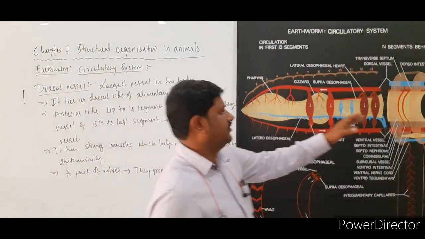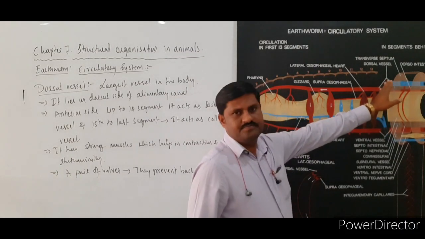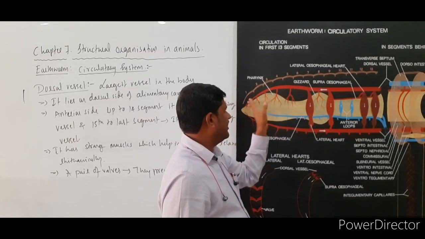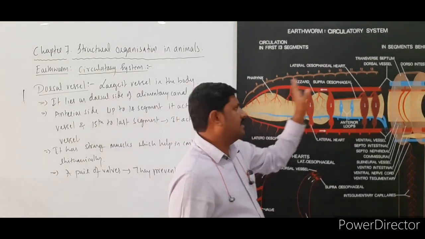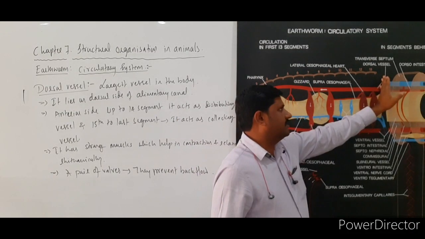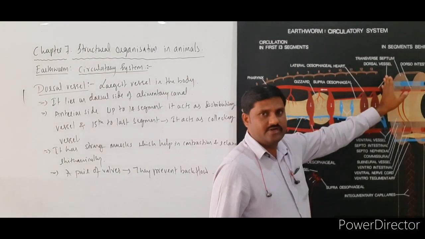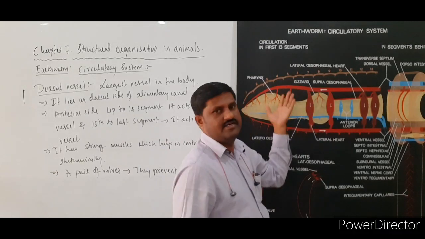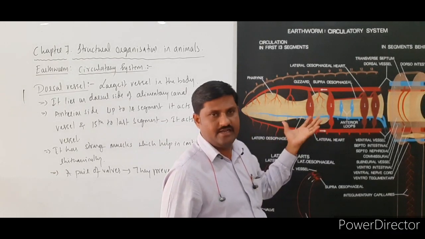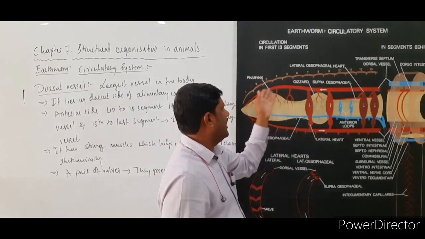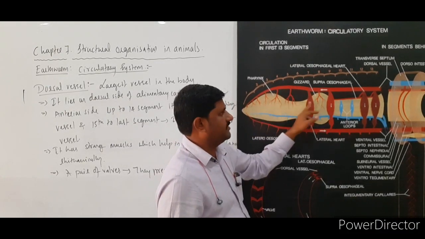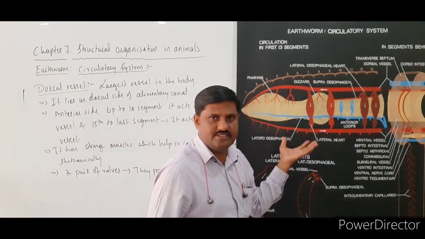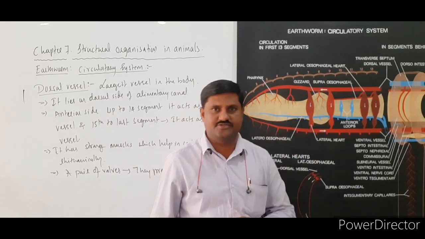See here, usually the blood comes from the posterior part of the body towards the anterior part, and so up to the 14th segment, here in the anterior part, it acts as the distributing vessel, since it distributes the blood to different parts of the alimentary canal, that is pharynx as well as esophagus, and some other parts.